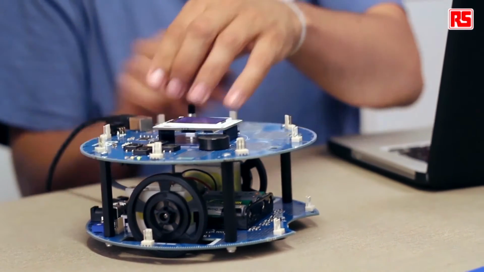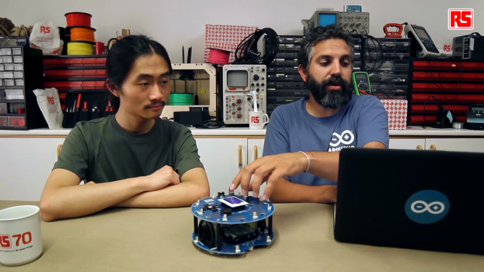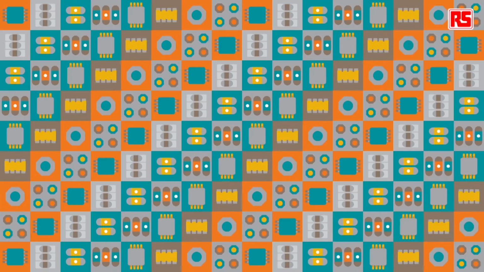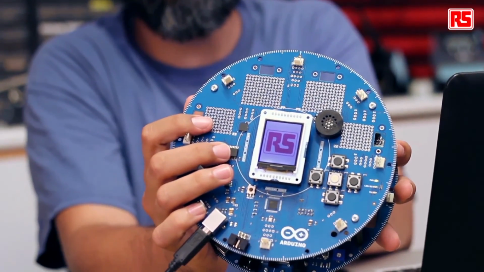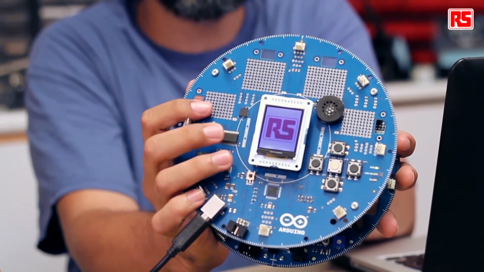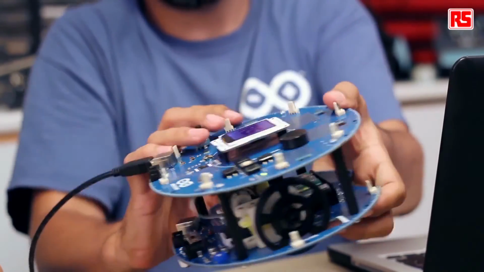Plug it to the computer and we upload the program. You can see now how we just took the same image that we had in our computer and we are showing it on the robot screen. So Jun actually made a really good example that is making use of the compass to navigate through pictures. So I will just upload it to the robot and let Jun explain to you how this works.